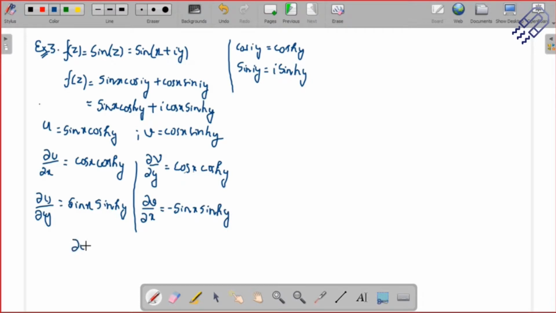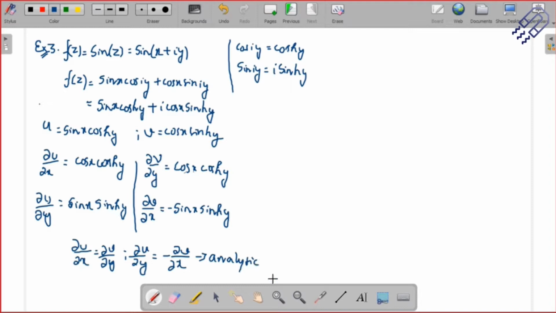So you can see del u del x is equal to del v del y, and del u del y is equal to minus del v del x, right? Therefore it is analytic. The only thing is you need to know that before you actually start.